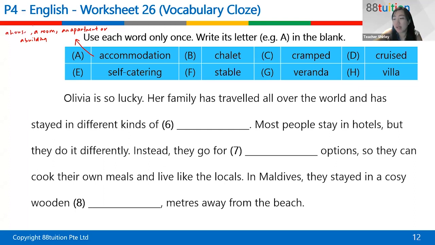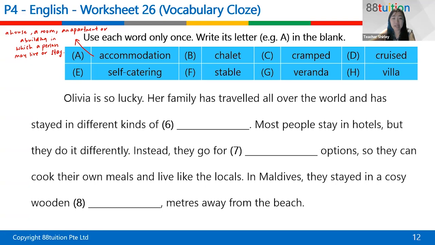Okay, any kind of house, room, apartment, or building in which a person may live or stay. So accommodation is basically a house, a room, an apartment, or a building in which a person may live or stay. Yeah, so that's accommodation.